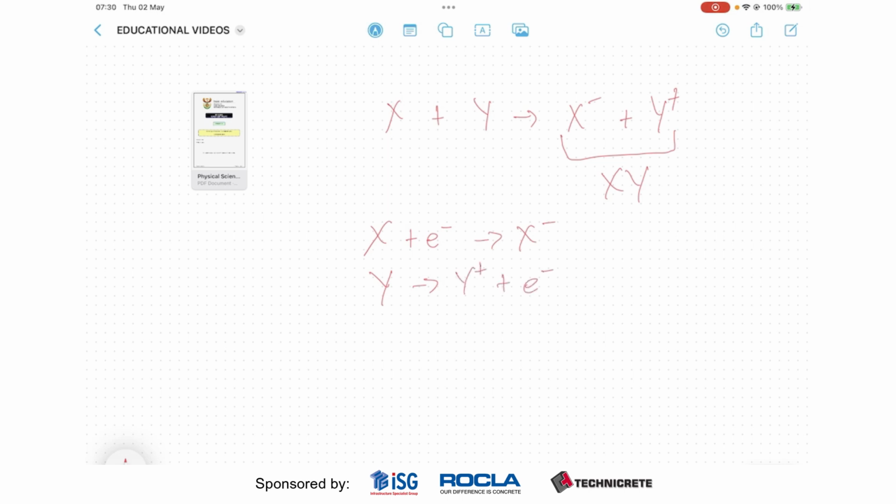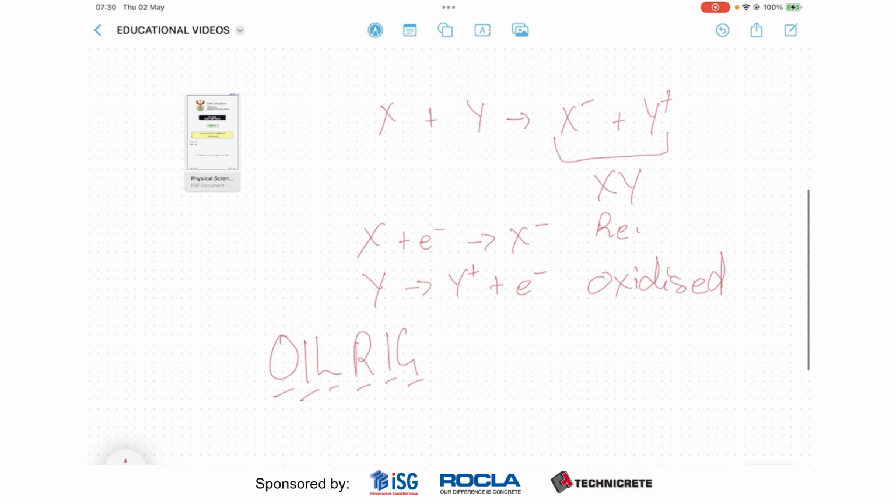Okay. And then we just have to remember our acronym, OIL RIG. So oxidation is loss. So if you're losing electrons, you're being oxidized. Reduction is gain. So if you're gaining electrons, you're being reduced.